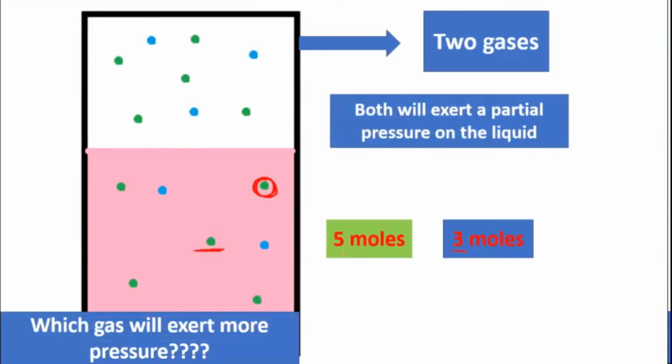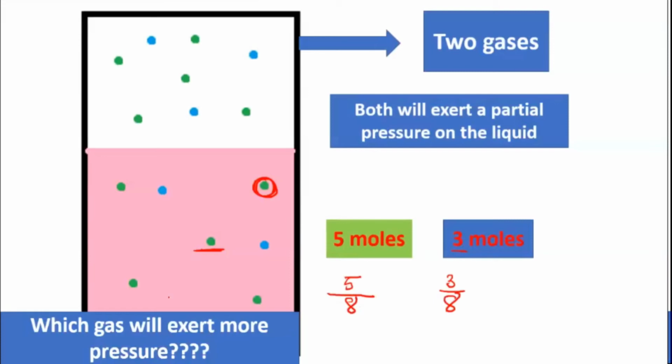See, if you are going to calculate, you can calculate the mole fraction. So if I have to calculate the mole fraction here, this will be 5, and the whole amount of the gases which are present is 5 plus 3, that is 8. So this green color will be 5 by 8, and the blue ones will be 3 by 8.